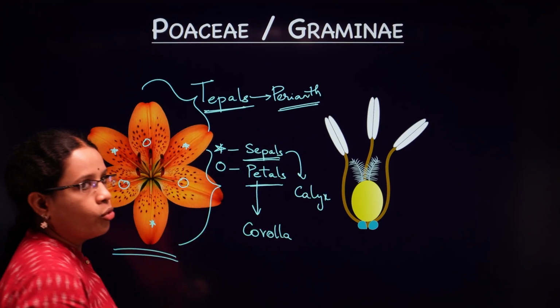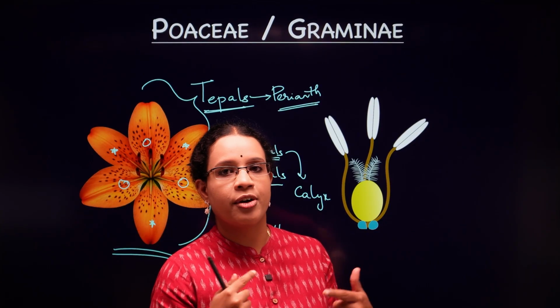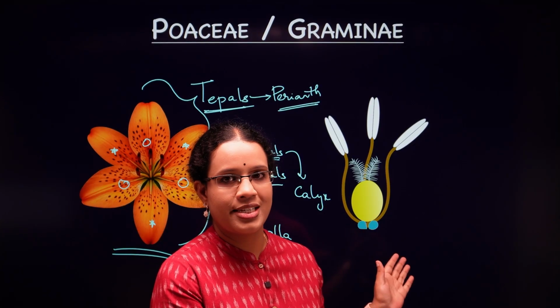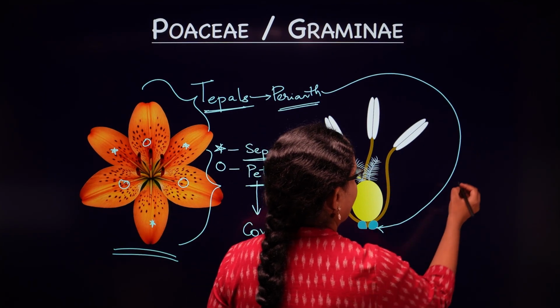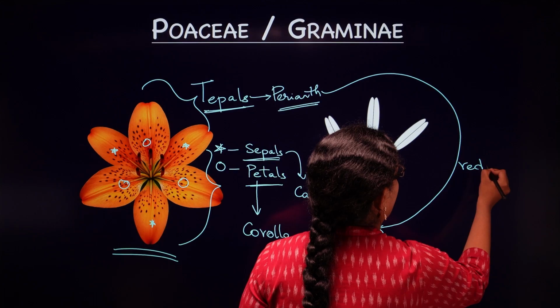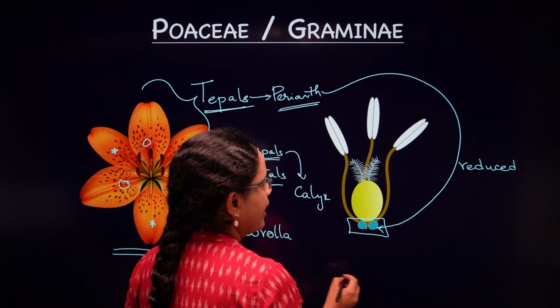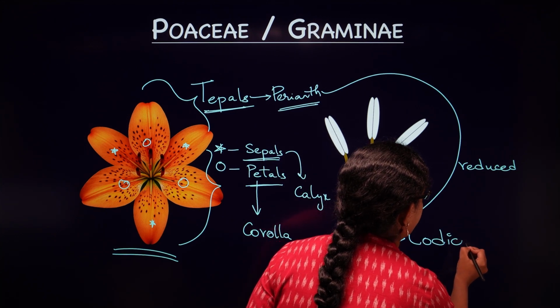Now, this is in the monocots. Now, coming to Poaceae, you will see a further modification of perianth. You're not even finding a perianth over here, isn't it? So, you will see that the perianth is modified or reduced to these two tiny pinhead-like structures which are called lodicules.